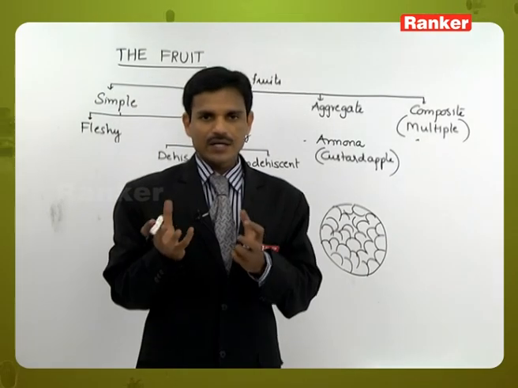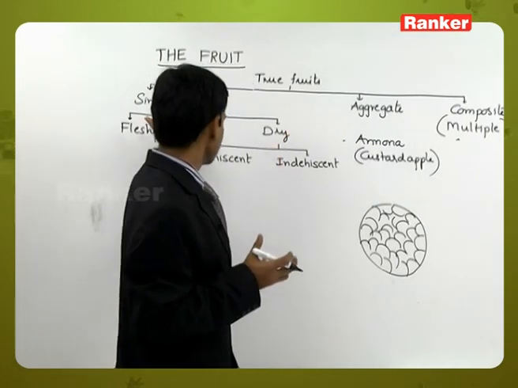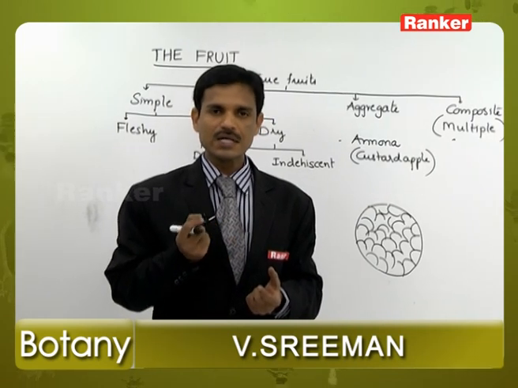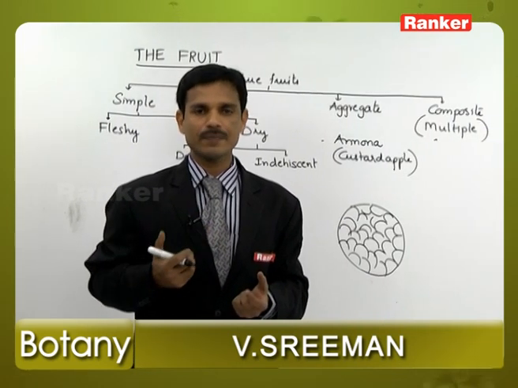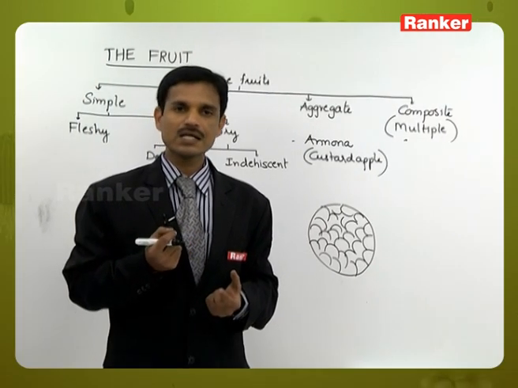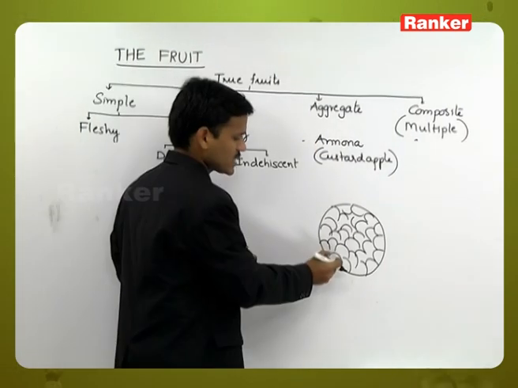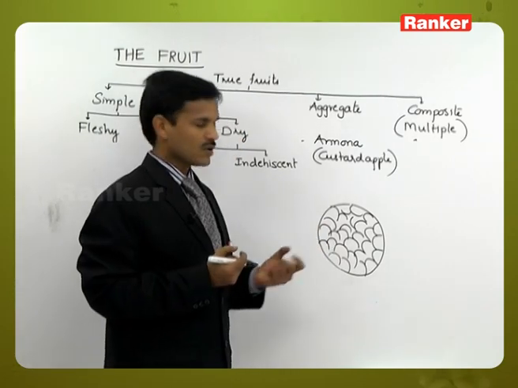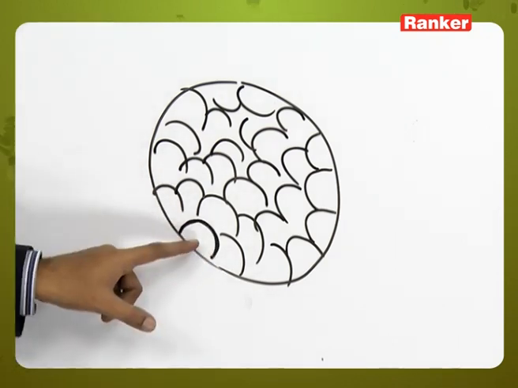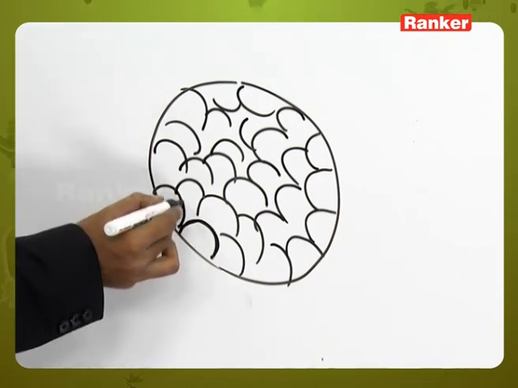Observe the difference between the fleshy simple fruit and the aggregate fruit. In a simple fruit like tomato, the single seeded parts we cannot separate. The total fruit is edible. In the tomato, the single seeded parts we cannot separate outside. But in custard apple, single seeded parts we can take out. Each and every part is nothing but one carpel, so it is developing from one carpel.